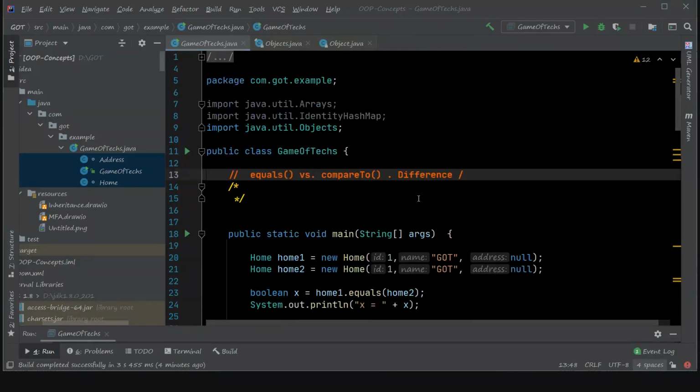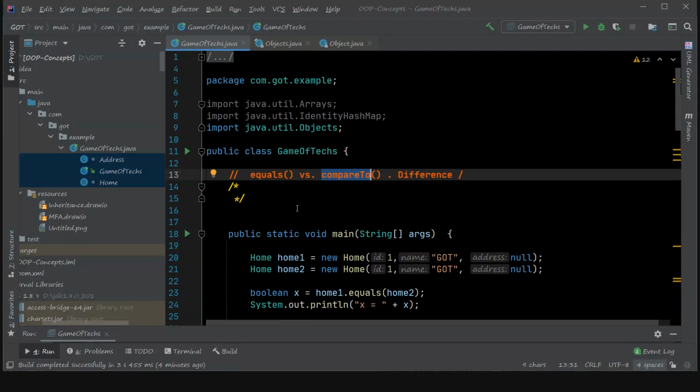Now let's discuss the difference between the equals and compareTo methods. The equals method, as we discussed, will just check whether two objects are equal or not. That means its return type is a boolean. But compareTo, on the other hand, returns an integer value. That integer value ranges from negative, to 0, to positive, right?